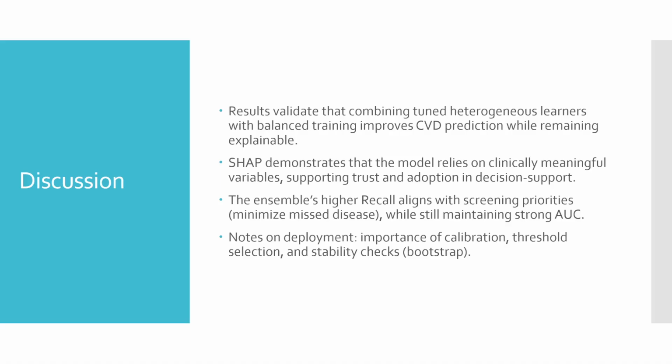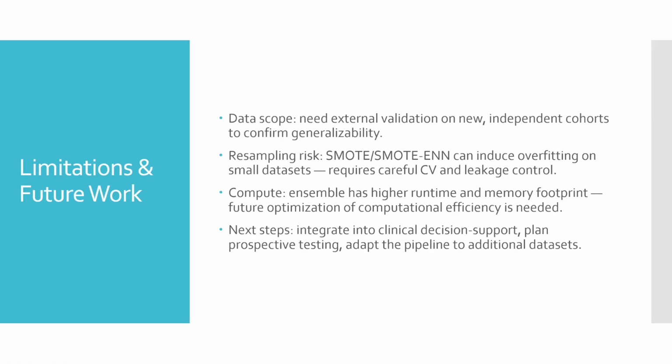The results validate that combining tuned heterogeneous learners with balanced training improves cardiovascular disease prediction while remaining explainable. SHAP demonstrates that the model relies on clinically meaningful variables, supporting trust and adoption in decision support. The ensemble's high recall aligns with the screening priorities, minimizing missed disease while still maintaining strong AUC.